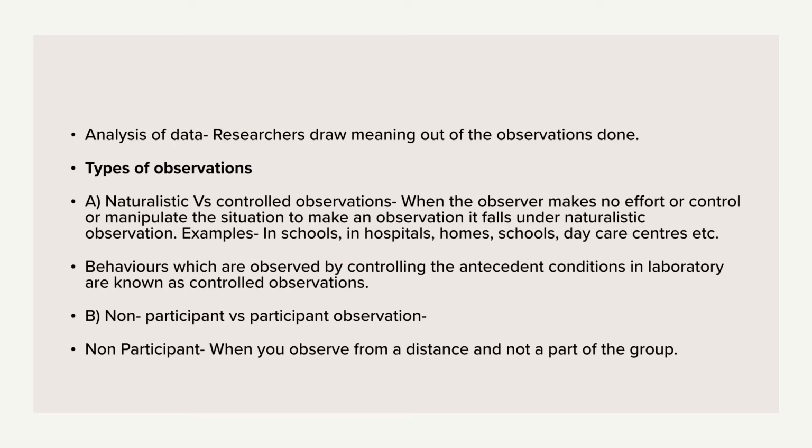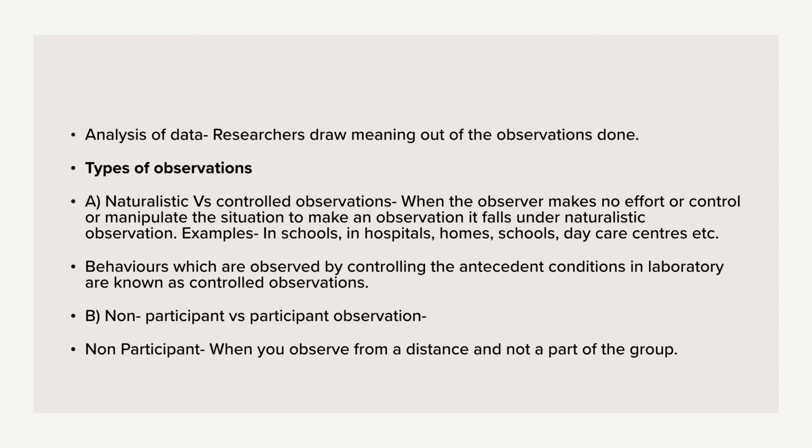Now we will talk about types of observation, okay? Your first one is naturalistic versus controlled observation. Where observations are done in natural or real life settings, like in a classroom or school setting, the example that I gave you, it's a real life natural setting.